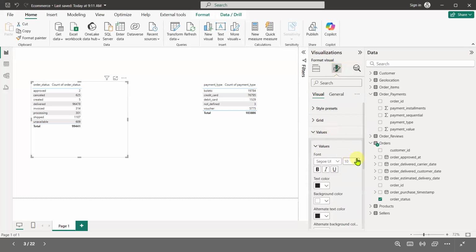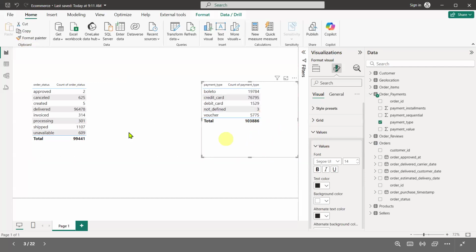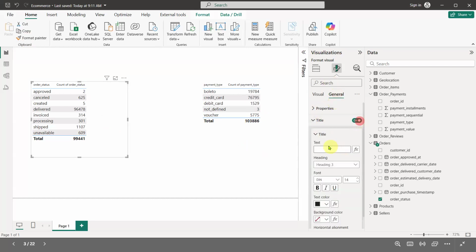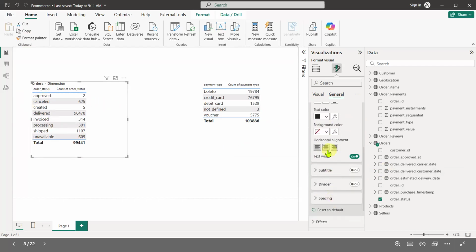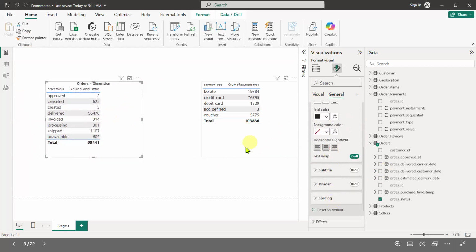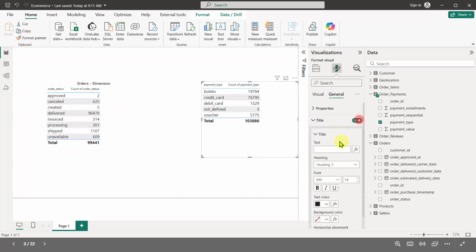Currently we are with the single direction. This is my data, same data here. So this is my order table. Let's make the title orders, which is my dimension table. From this table, suppose we are getting the one side. This is that table, and this is the order payment where many is there.